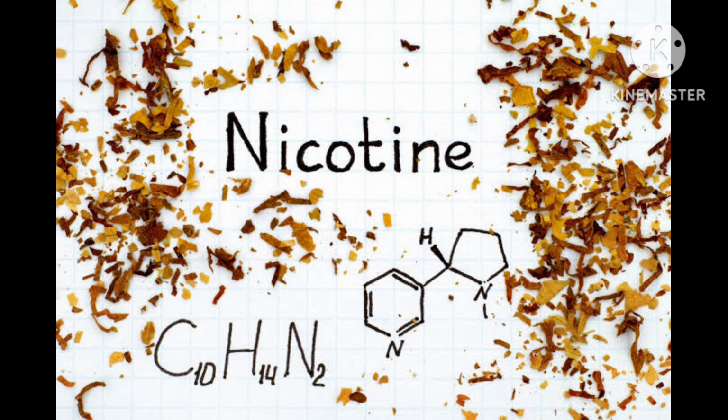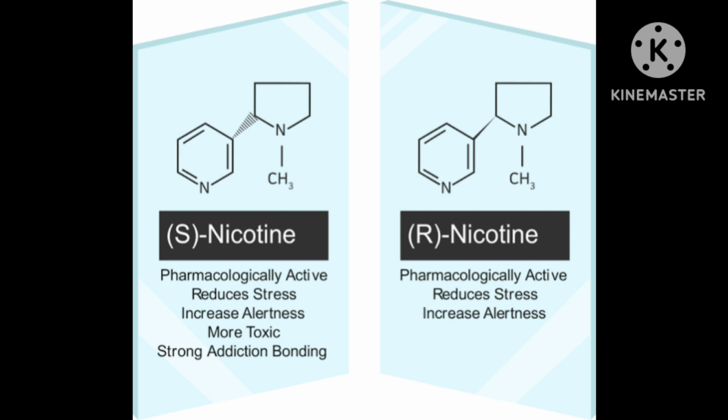Then many molecules and compounds can rotate the plane polarized light. For example, glucose, fructose, sucrose. They have the capacity to rotate plane polarized light. Then here you come to nicotine. Nicotine can rotate the light.